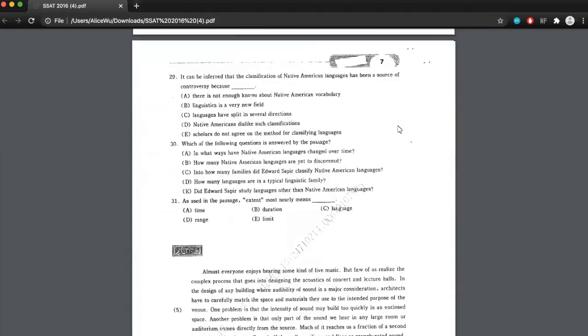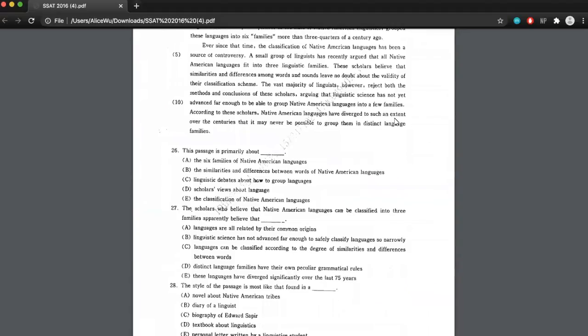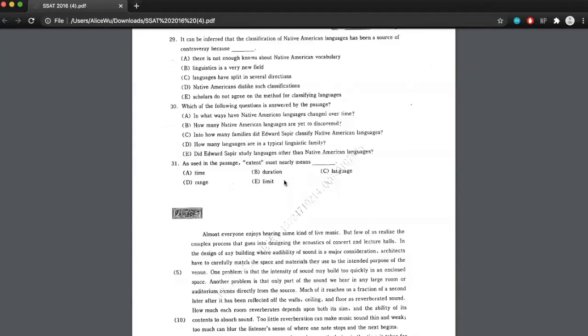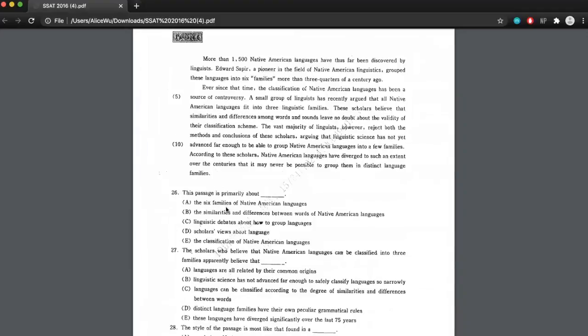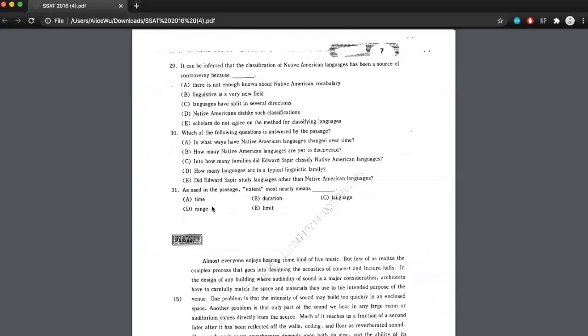Let's look to D. Native American languages have diverged to such a range over the centuries. That sits really well with me. That makes a lot of sense. It seems like extent in this case is being used to illustrate the length of divergence or the length of the split that has occurred. D sounds right, and let's look at E. Native American languages have diverged to such a limit over the centuries, so it doesn't seem like there's a limit on this. So let's go back and let's choose D as our final answer.